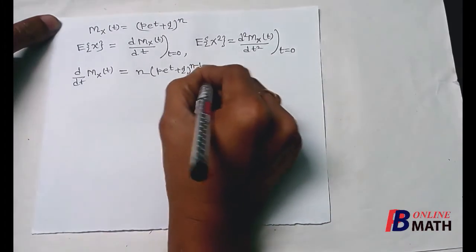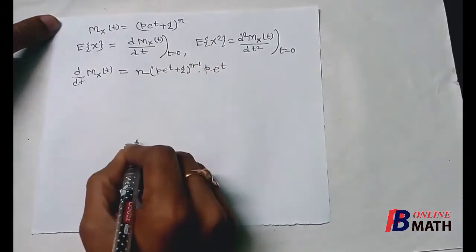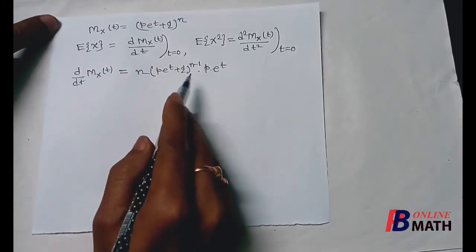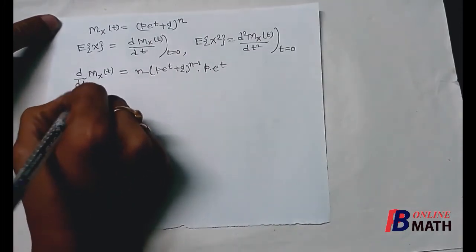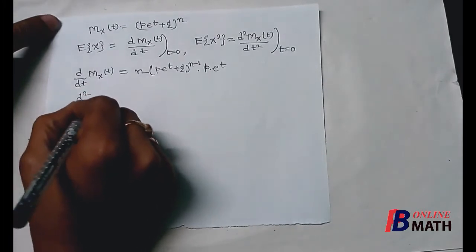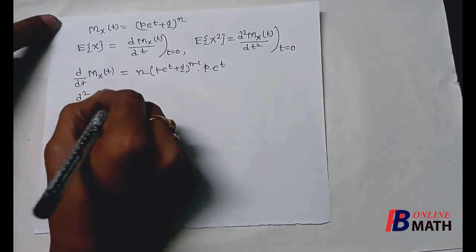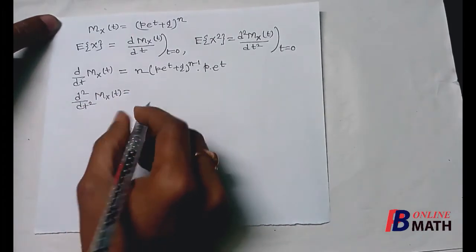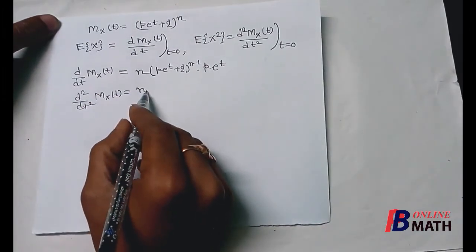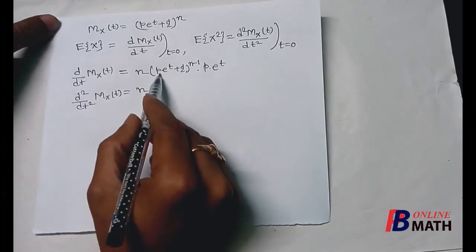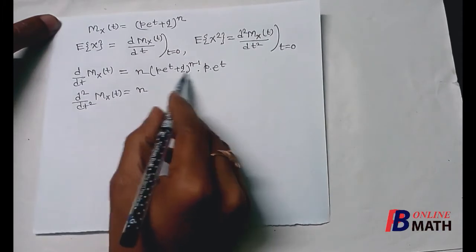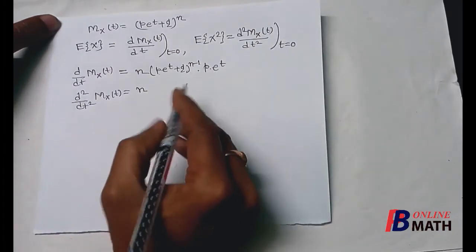So it is p into e to the power t. Now if we differentiate this quantity once more, d2/dt2 of M_x(t), we are differentiating again. So now we first write the n. Now there are two terms, this one and p into e to the power t. We first fix this one and differentiate this term.